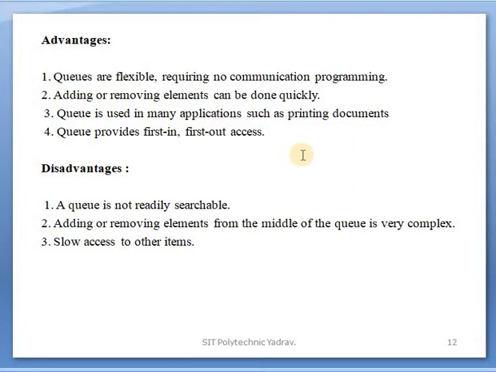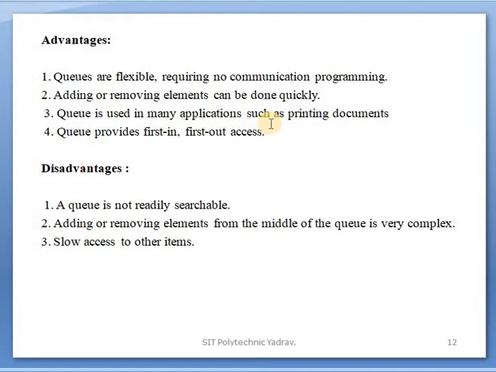After that the second, third, fourth. There is no priority here, the pages are simply in a queue. First page, then the second page, then the third page. That is how the pages will be printed.